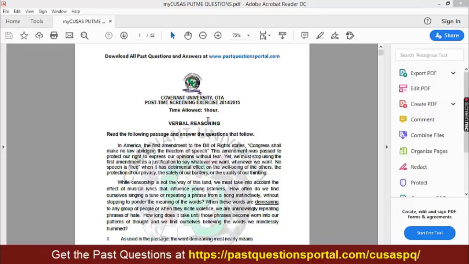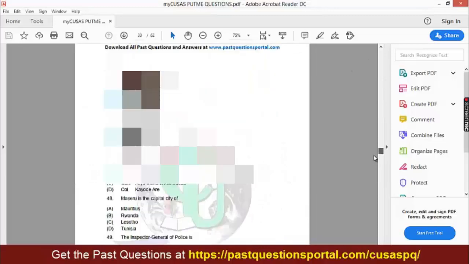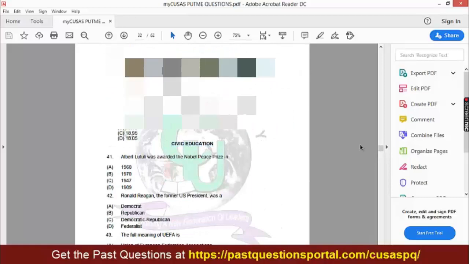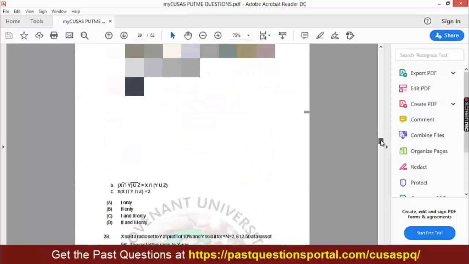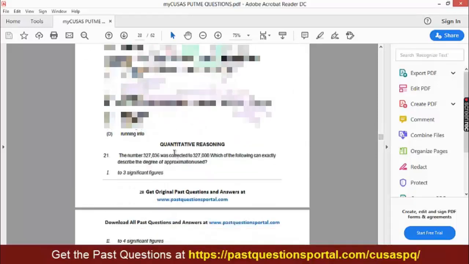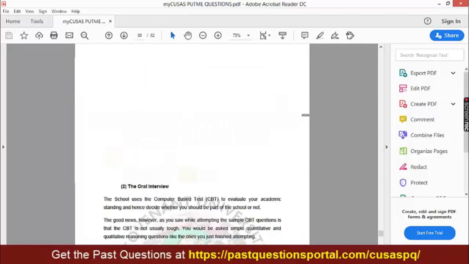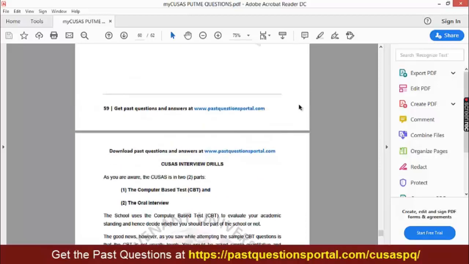So this is the model questions for verbal reasoning. Then if you scroll down, you're going to see questions for the civic education. This is for civic education, while this is for, what is it? Quantitative reasoning. So we have all the questions here which can actually help you. Somewhere down here you'll find the interview drill. So all of these are bundled into the past questions.